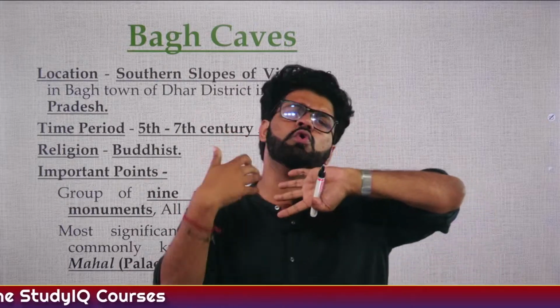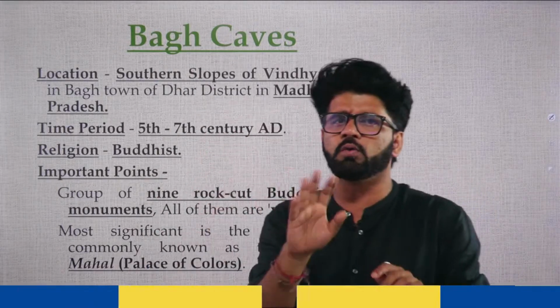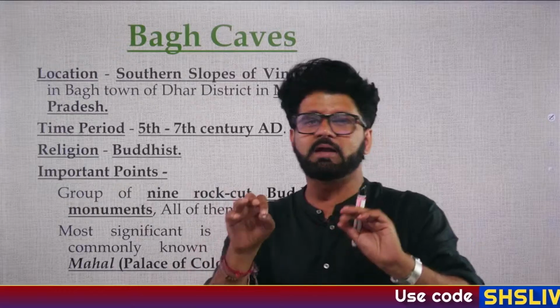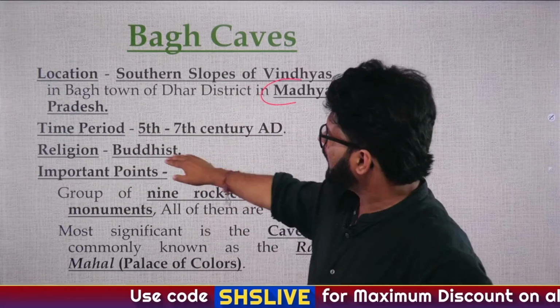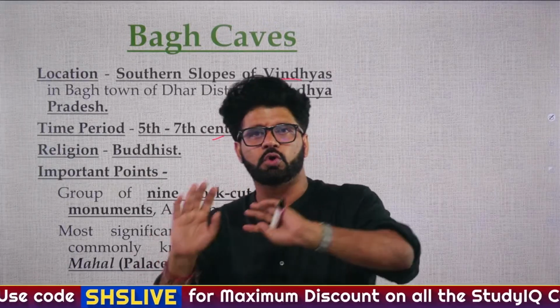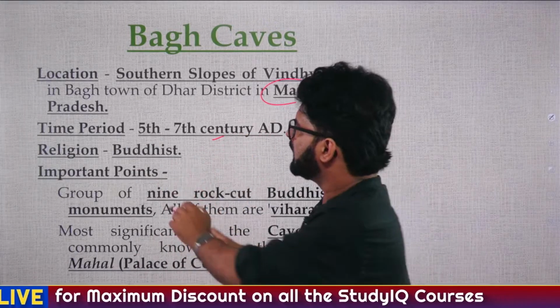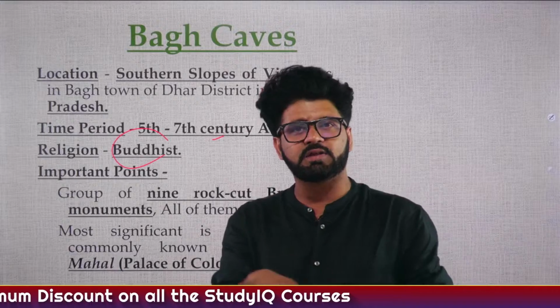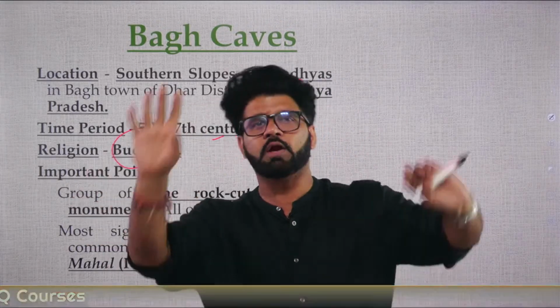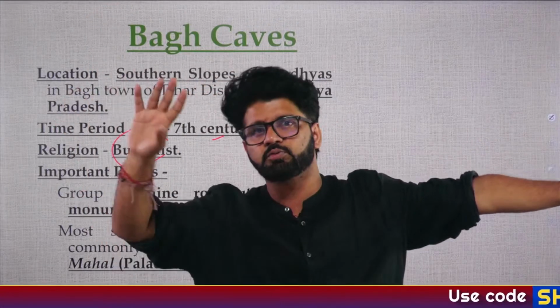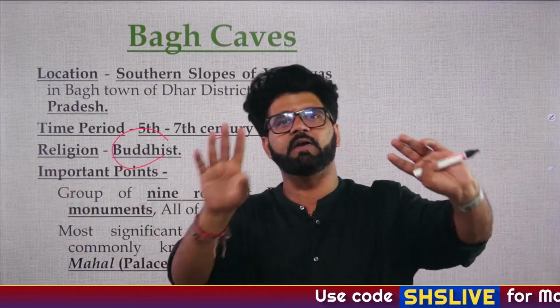But we don't know who gave patronage to Elephanta cave. So you don't need to worry too much about patronage, but at least remember the place. Like Bagh caves, Madhya Pradesh, MP. And then the time period is this. We are not very sure about the dynasties who gave patronage. Religion is Buddhism. Just like Ajanta caves, the dominant theme here is Buddhism. Unlike Ellora and Elephanta: in Ellora you find tenets of all 3 religions, Buddhism, Hinduism and Jainism, and in Elephanta, Hinduism and Buddhism.